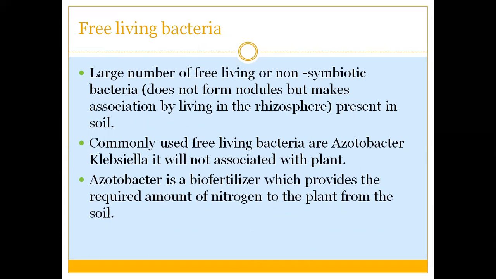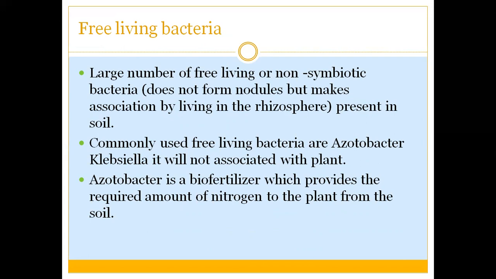Now, let's talk about the free living bacteria, which do not form any symbiotic association with plants and do not form nodules, but live in the rhizosphere around the plant roots. Common examples of free-living nitrogen-fixing bacteria are Azotobacter and Klebsiella.